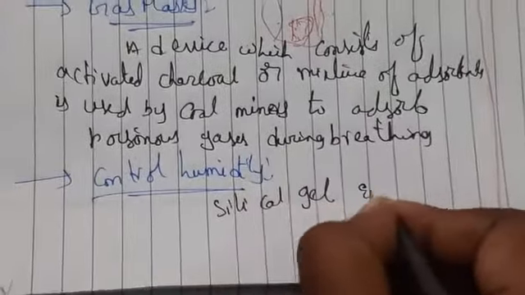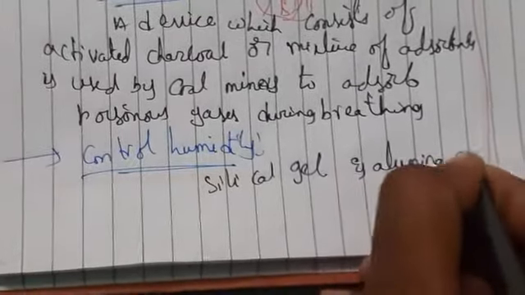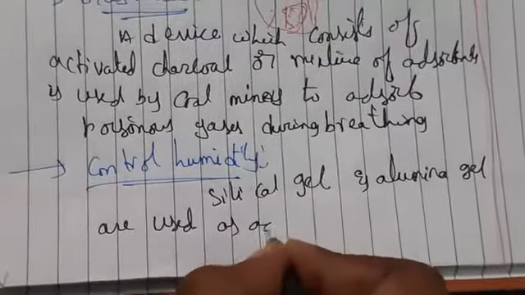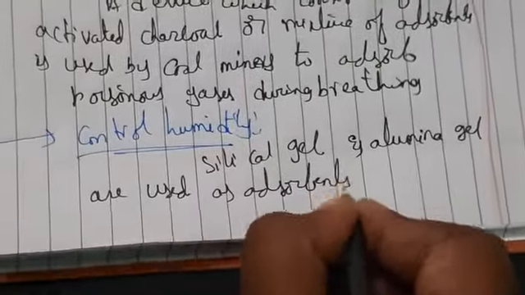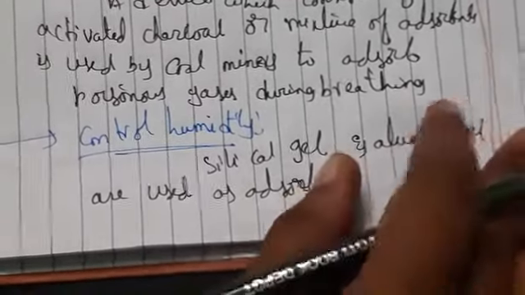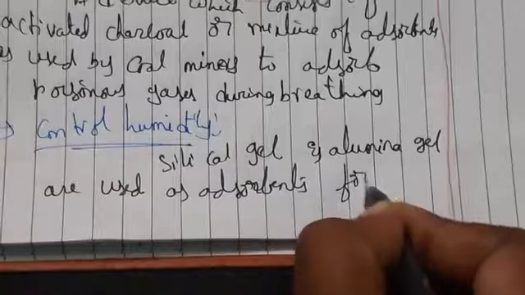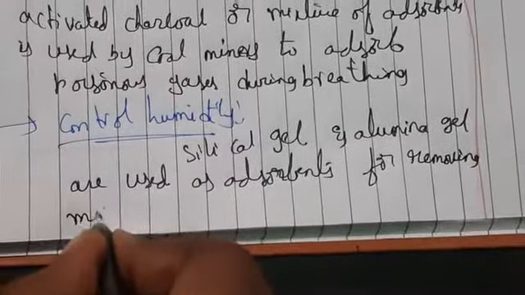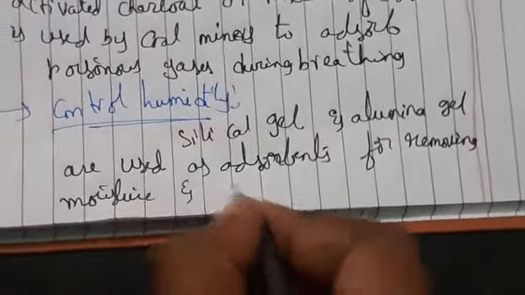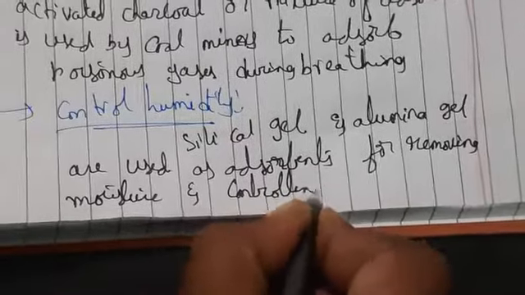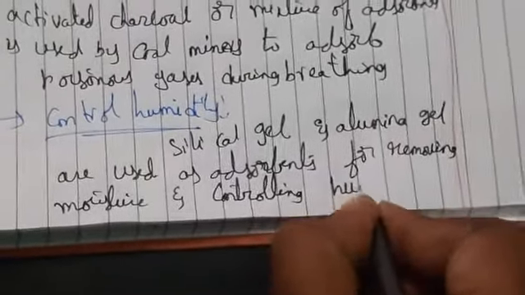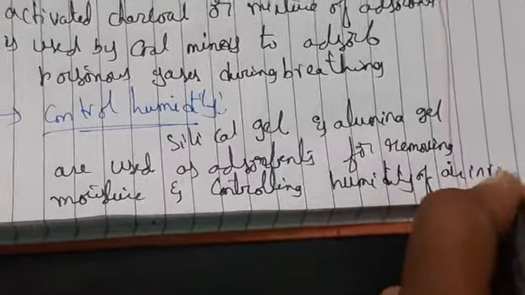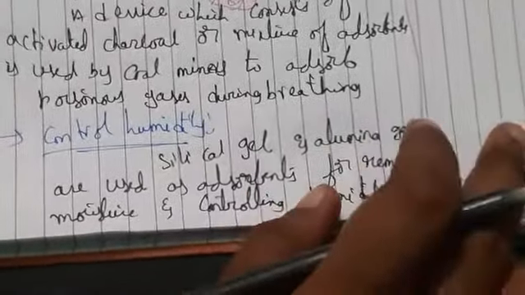and alumina gel, which are used as adsorbents. These two gels are what we use for removing moisture in the air and controlling the humidity of air in rooms. So this is the way to control humidity in air.